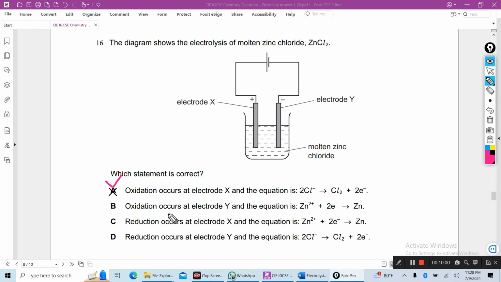Why is B wrong? Oxidation reaction occurs at electrode Y? No, electrode Y is the negative electrode, the cathode. At the cathode a reduction reaction occurs, not oxidation. C is wrong. Why? Reduction occurs at electrode X? No, X is the anode. At the anode an oxidation reaction occurs. This is wrong. So A is the correct answer.